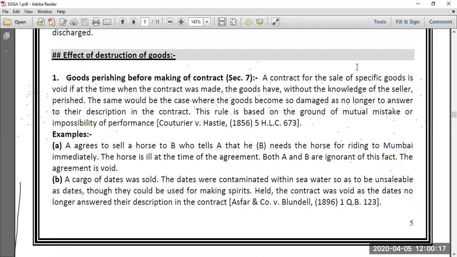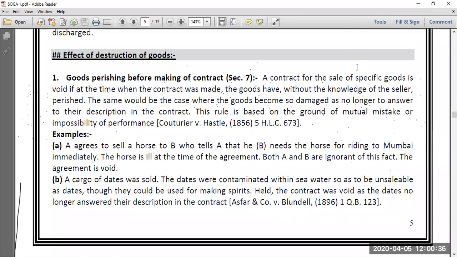and the application or the effect of both the sections will be there only if the contract of sale for specific goods has taken place.